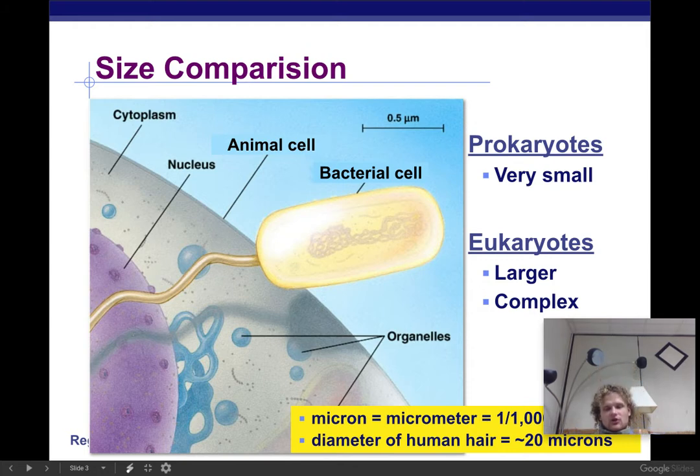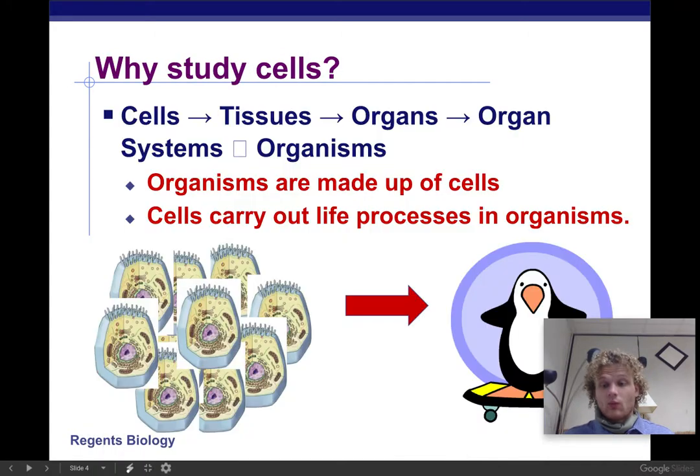Let's keep on going, just to show you the size of our bacteria cell. Prokaryotes are very, very small, whereas eukaryotes are super large and super complex. They have all kinds of different organelles, and they have membrane-bound organelles, which just means that each organelle, or each organ of the cell, has its own area in which it operates.